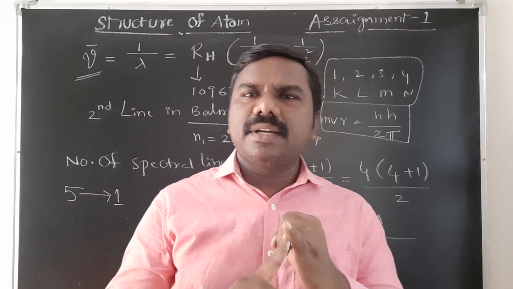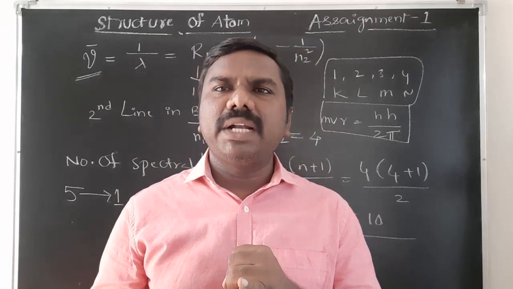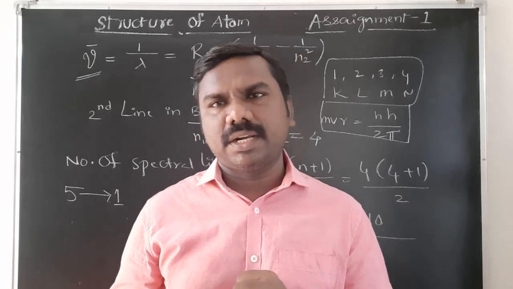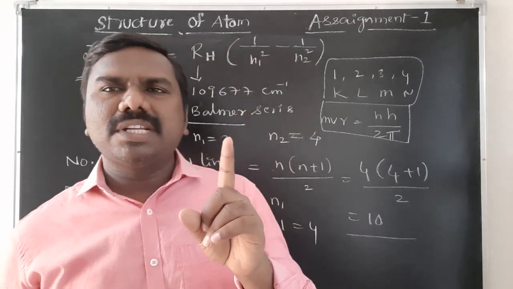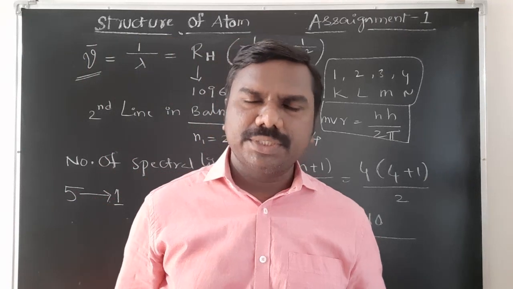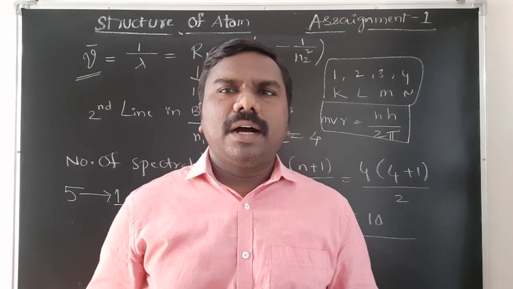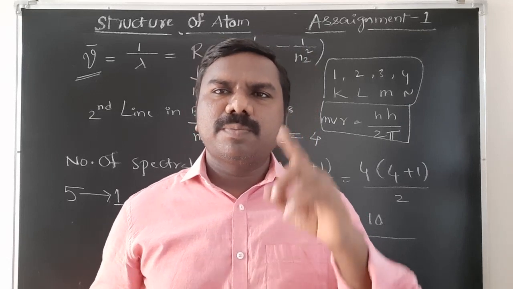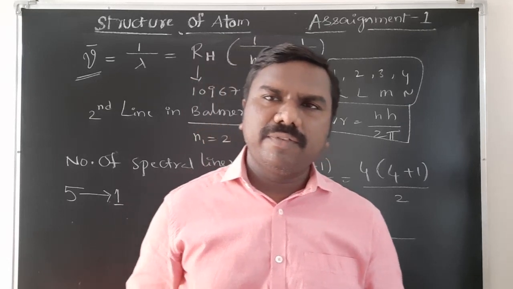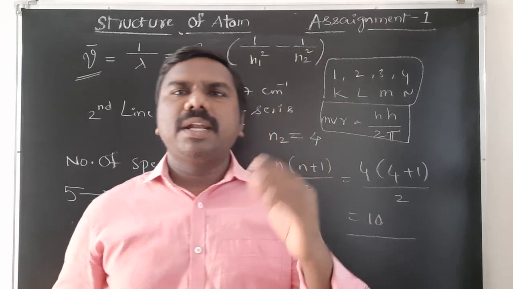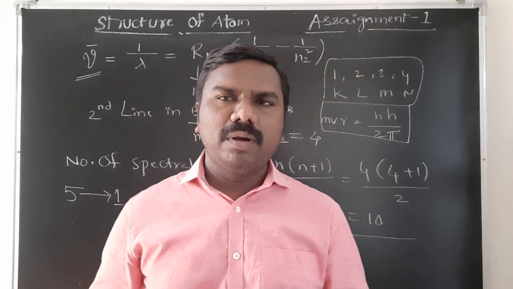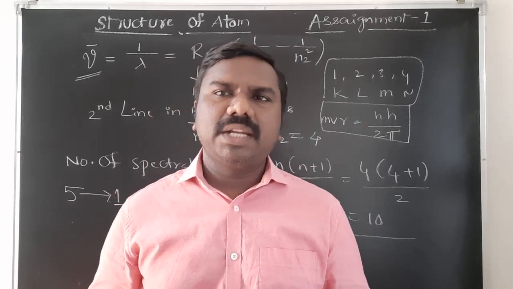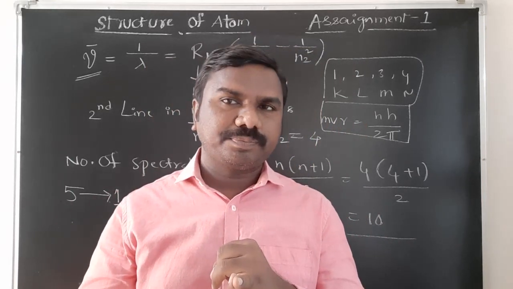Drawbacks. It does not explain the spectrum of multiple electron species like helium, lithium, beryllium, etc. It only explains the hydrogen spectrum for single electron species. Next, it does not explain the Zeeman effect and Stark effect, which mean splitting of spectral lines in the electric field and magnetic field. And bonding, how it will be bonded and how the atom will be stabilized. These points will not be explained. But he explained the hydrogen spectrum.